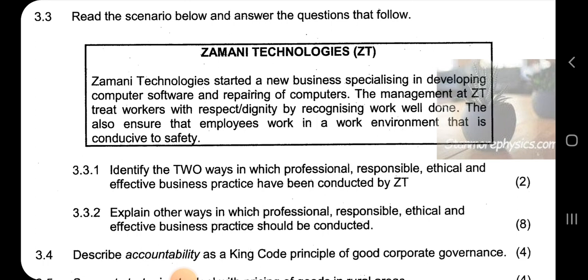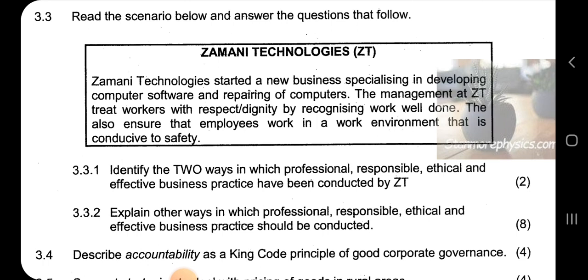So 3.3.1 says identify the two ways in which professional, responsible, ethical, and effective business practice have been conducted by ZT. So what do you mean? Your quote is that the management at ZT treats workers with respect and dignity by recognizing work well done.